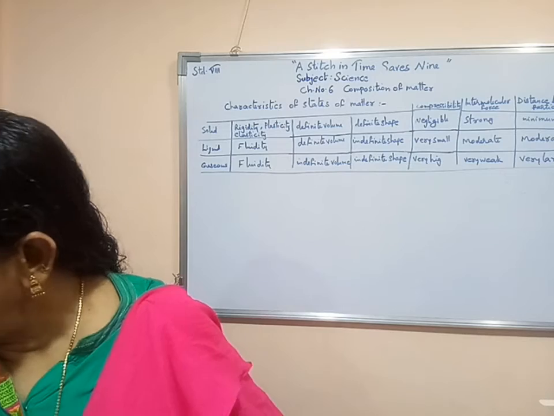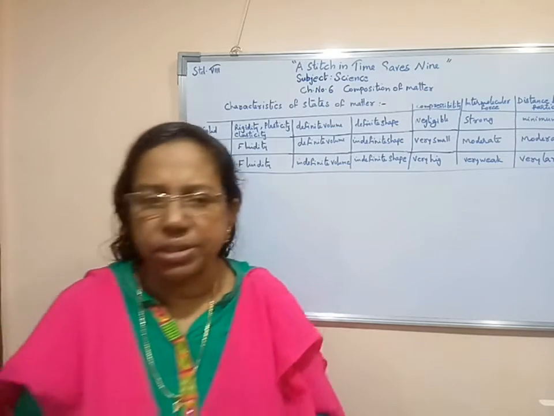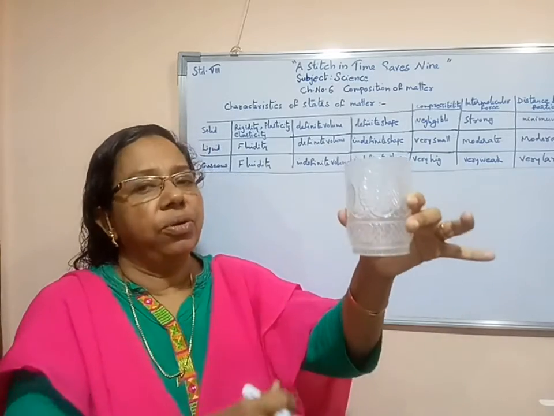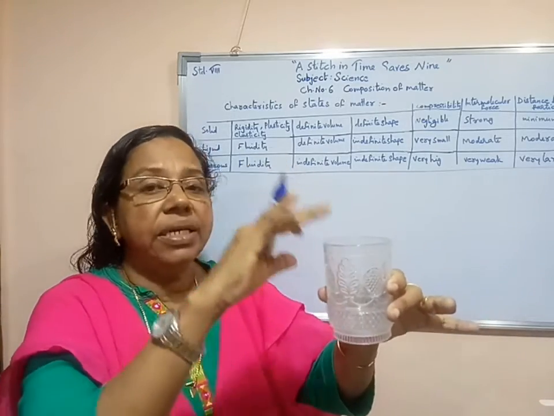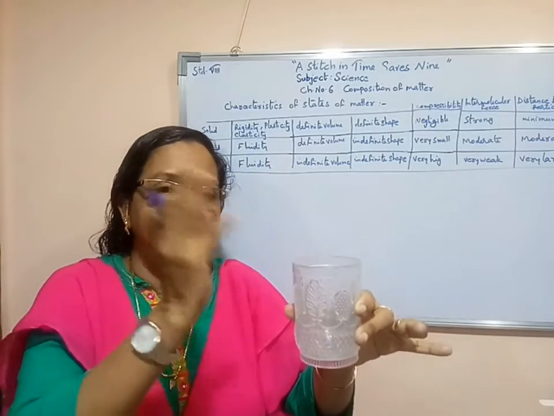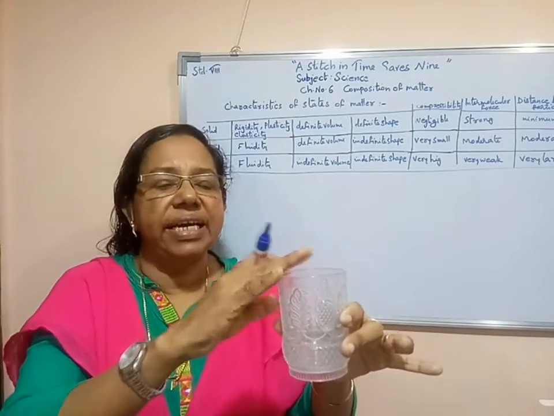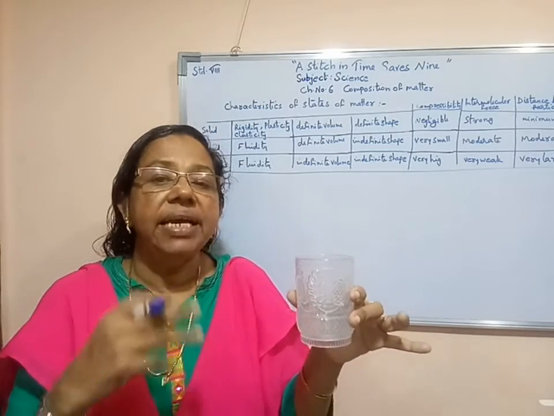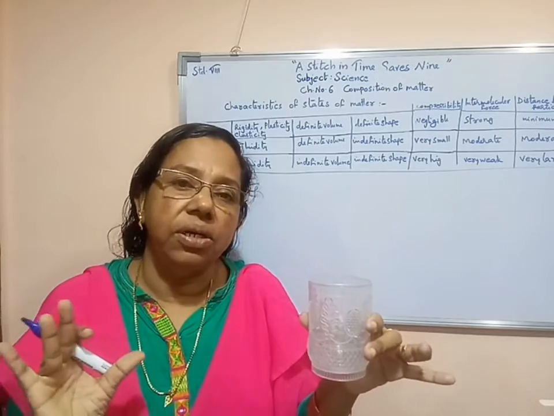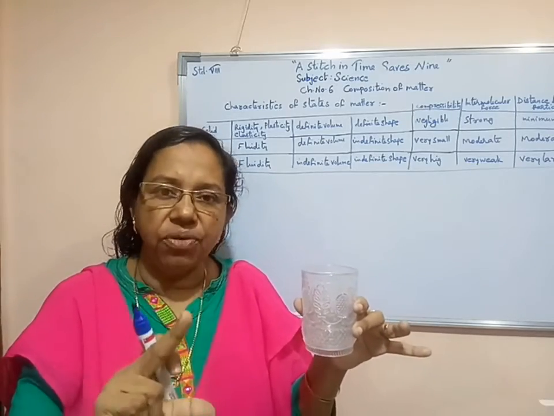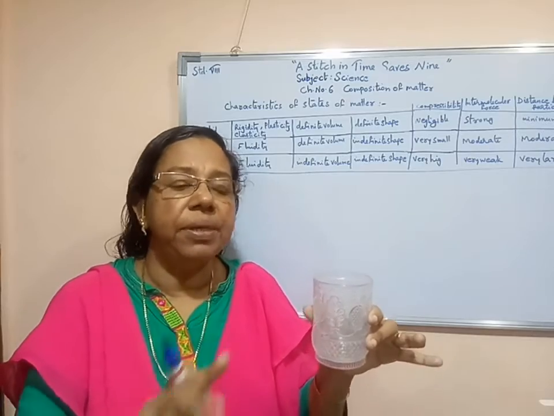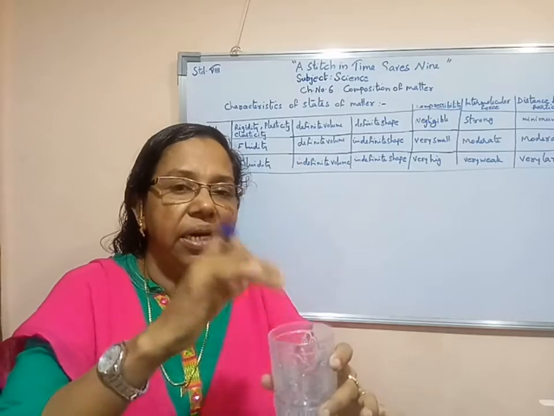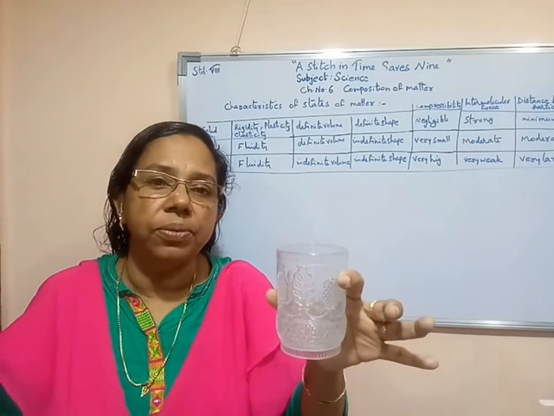At the same time, if we take air, suppose in this class we take air. But how much air is there? We cannot see, we cannot even feel. Plus it cannot remain in one place. It moves from one place to another. So we can say that air has no definite volume. So we can say that air has indefinite volume. Water has definite volume, solid has definite volume, but at the same time gas has no definite volume. Here how much air is remaining, that also we cannot judge.